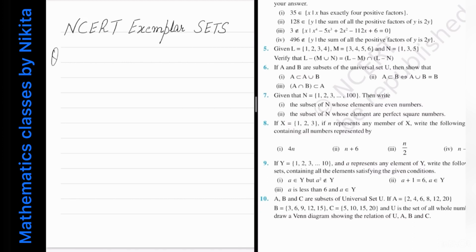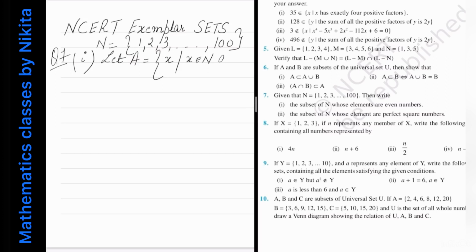So question number 7, first part. It is given that N is equal to 1, 2, 3 up to 100. Now for the first part, let that subset be A. So first let us write the set builder form of that subset. It contains all those x such that x is coming from the set N and x is an even number. So this is the condition on x.